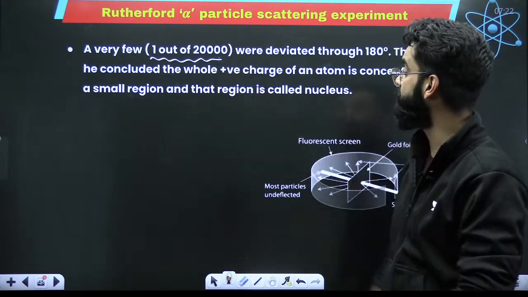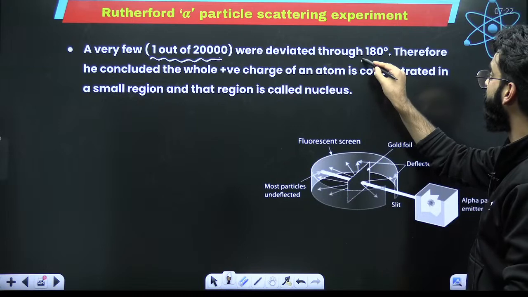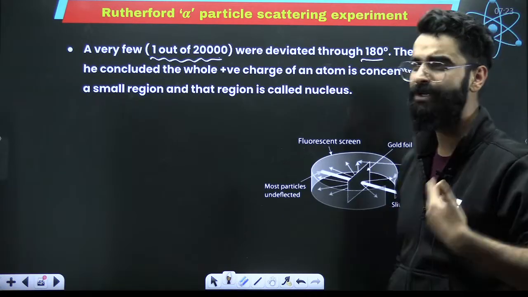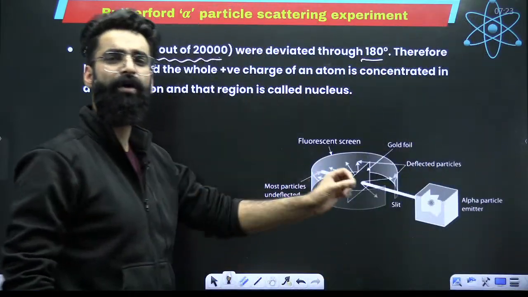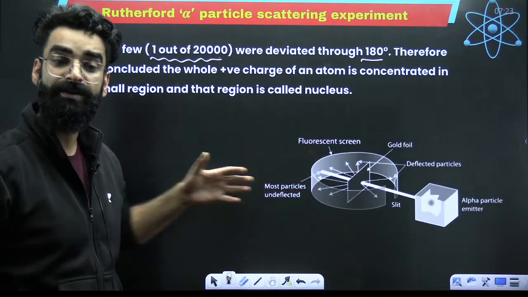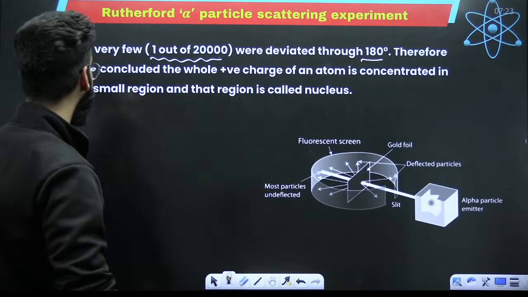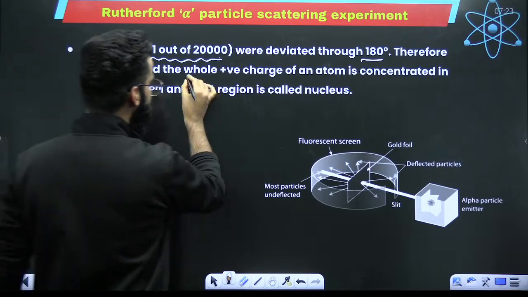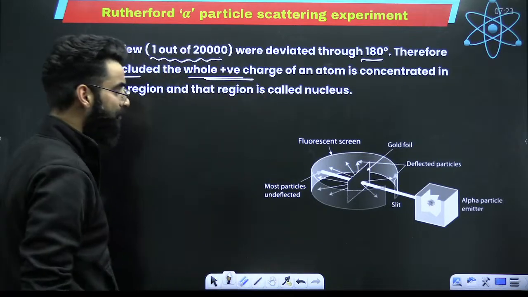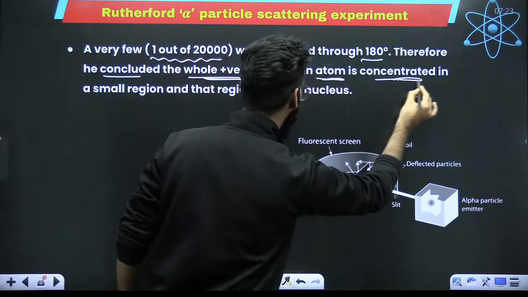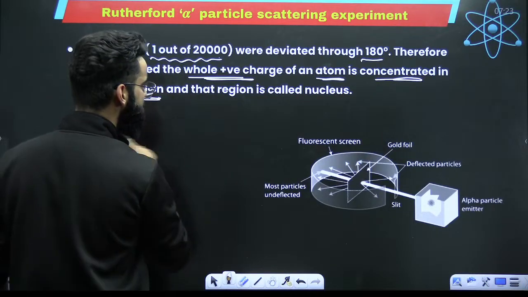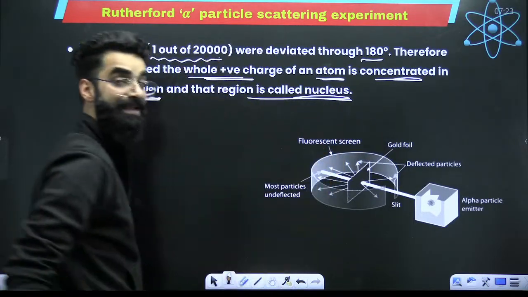1 out of 20,000 alpha particles deviated at an angle of 180. So what could he conclude from there? If 1 of 20,000 alpha particles got reflected back at an angle of 180 degrees, he concluded the whole positive charge of an atom is concentrated in a very small region. And that small region he called a nucleus.